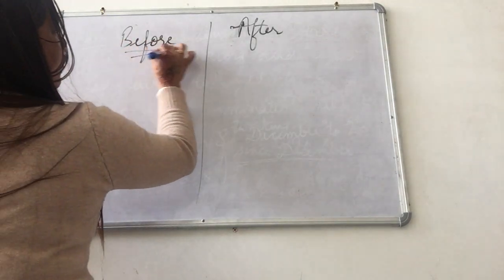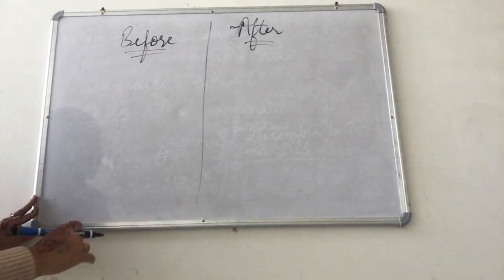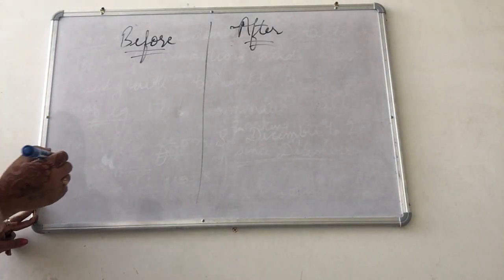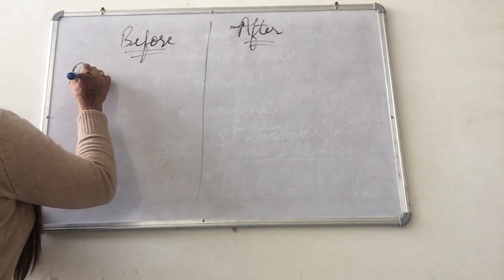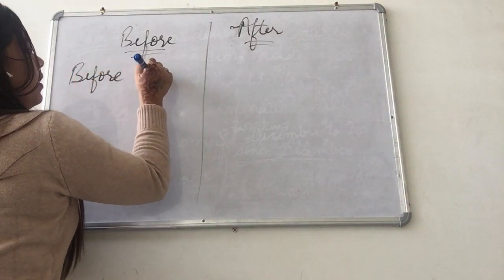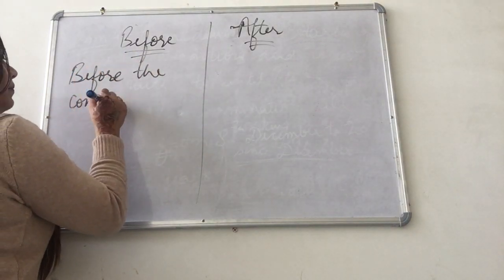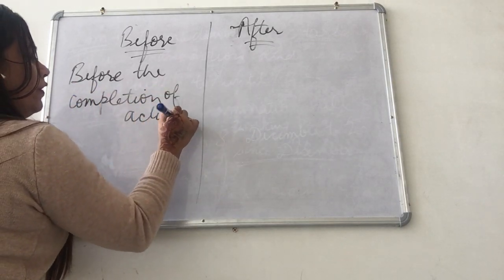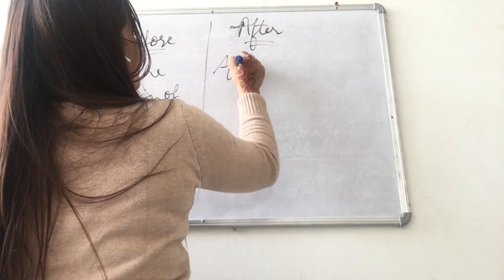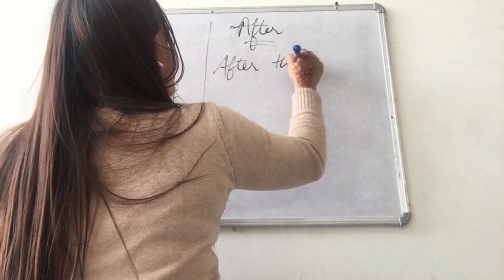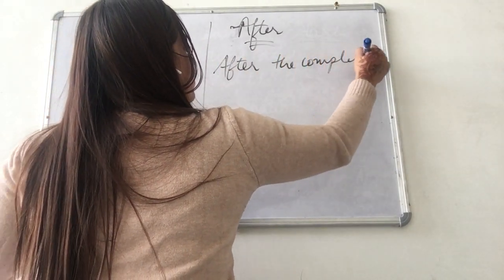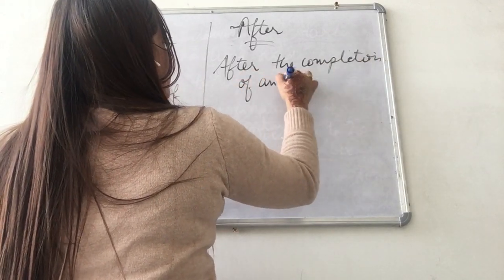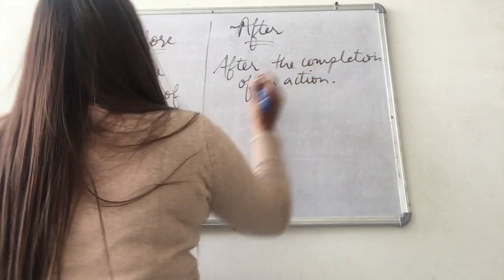We use before when we talk about anything which is supposed to be done before the completion of an action, and we use after for after the completion of an action.